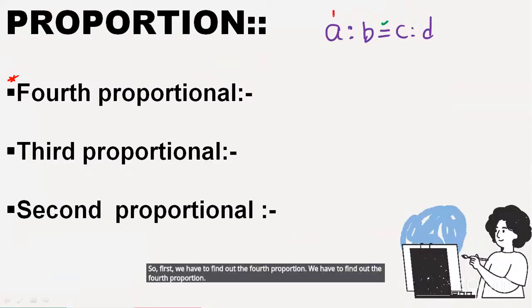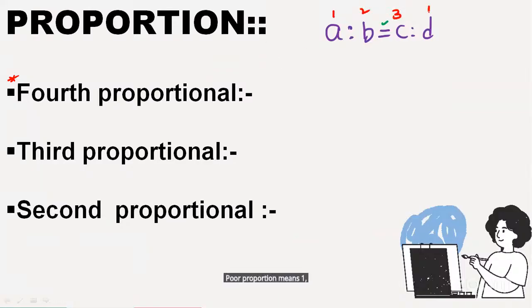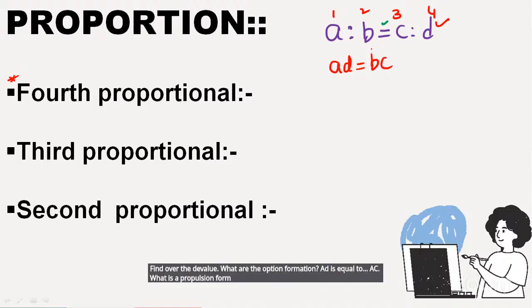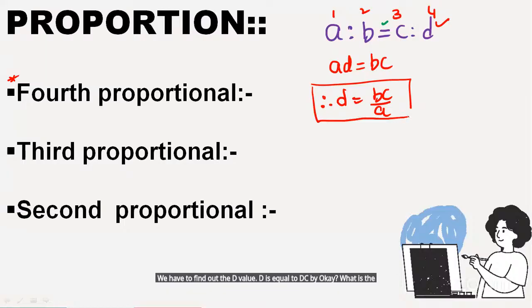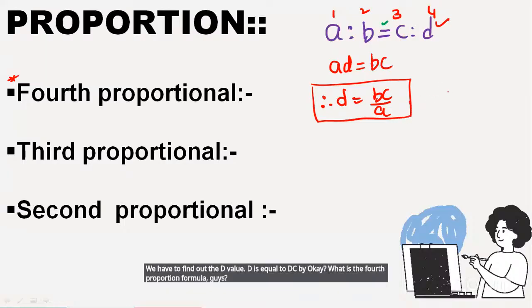Fourth proportion means 1, 2, 3, 4. So fourth proportion means find out the D value. What is the proportion formation? AD is equal to BC. Right. So we have to find out the D value. D is equal to BC by A. Okay. What is the fourth proportion formula, guys? D is equal to BC by A.